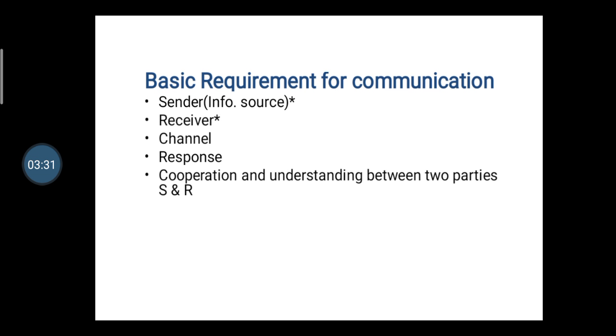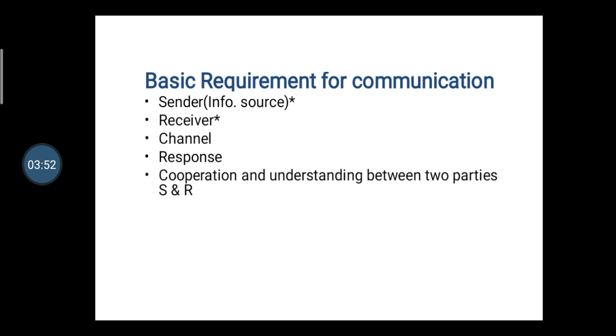Then, what are the basic requirements of communication? These are the basic components: the sender, receiver, channel, response, cooperation, and understanding between two parties. S means sender and R means receiver.